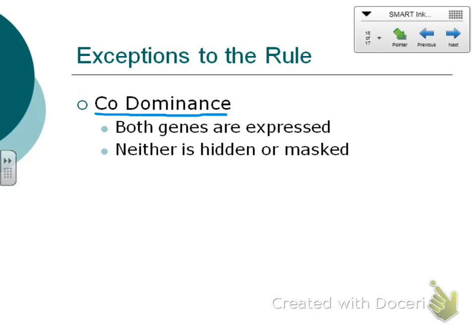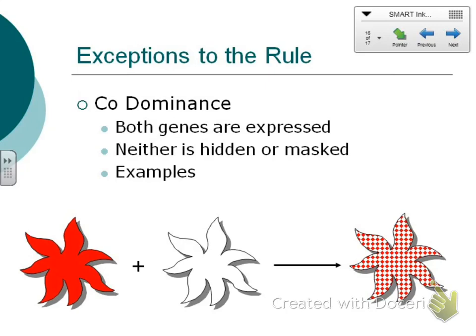So your example would be a red flower plus a white flower equals a red and white flower. You don't necessarily need to say striped. Mine happens to be checkered. So this is where both are being shown.